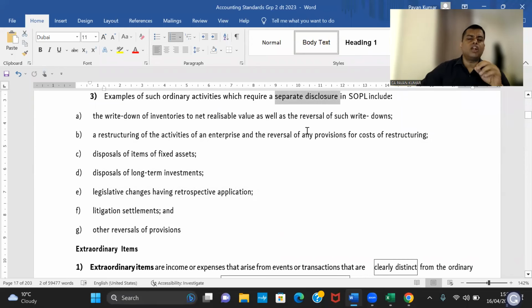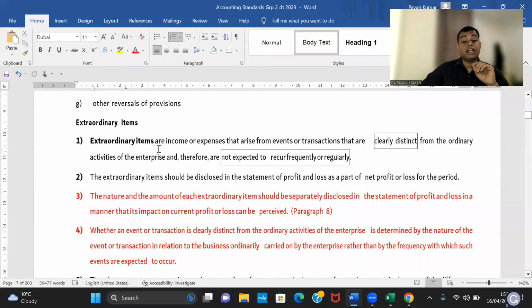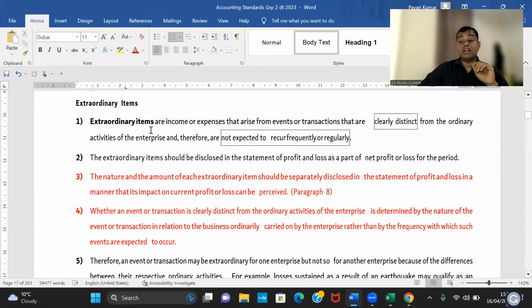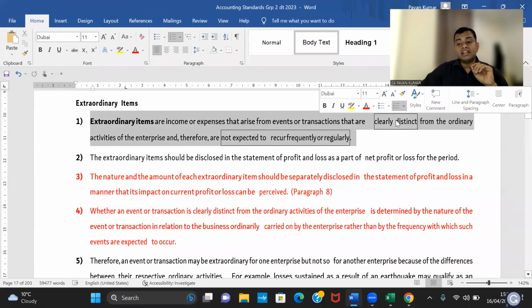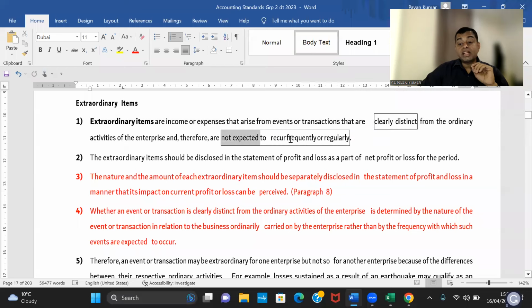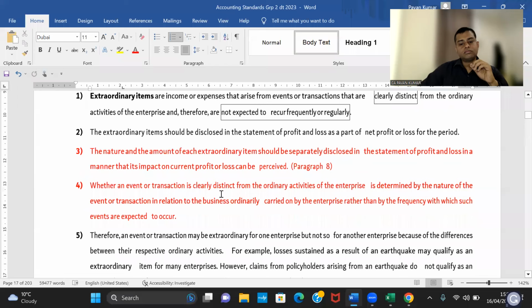Previously, we used to call it profit and loss account. Now we are calling it SOPL, statement of profit and loss. So these are the examples. Then extraordinary items. Read this. Extraordinary items are clearly distinct and not expected to recur frequently or regularly. The nature and amount of each extraordinary item should be separately disclosed in SOPL.